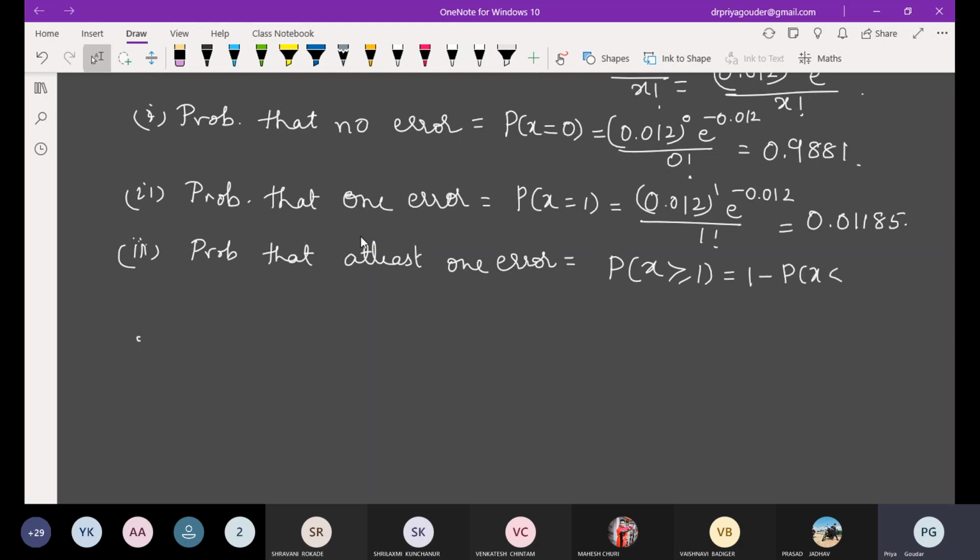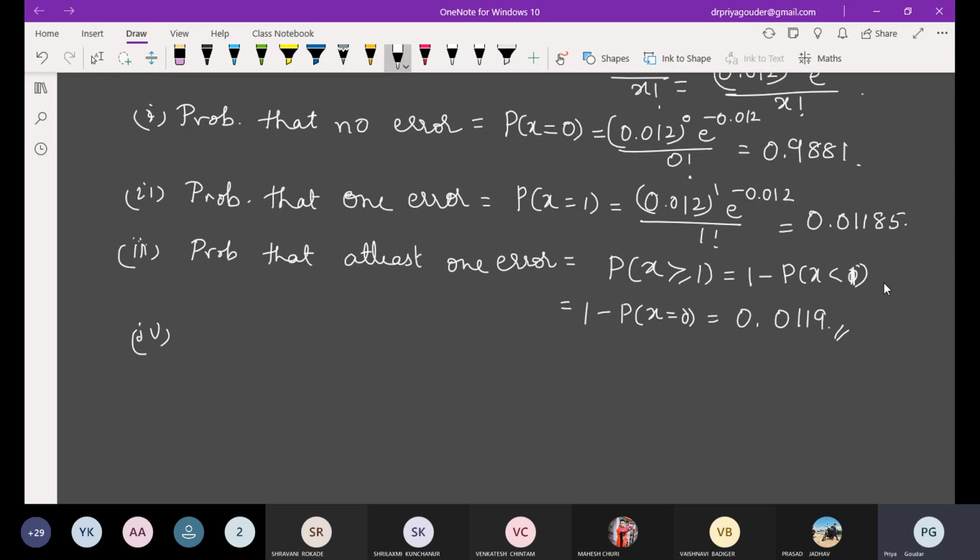Obviously take the complement: one minus the probability of x less than 1, which is only x equal to 0. This value is already there with you. I think it is going to be a very small value. What is it? 0.0119.